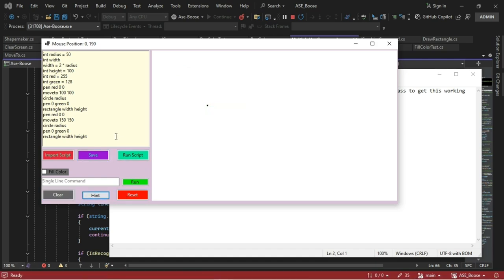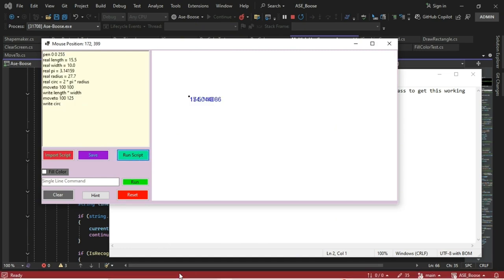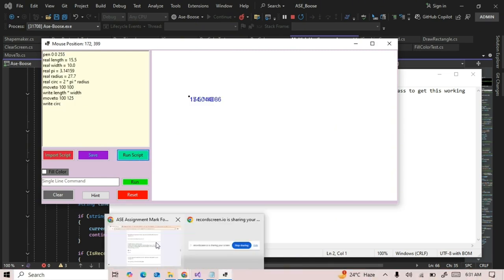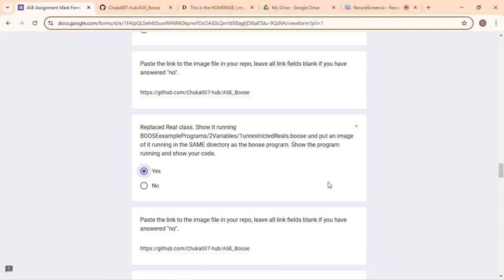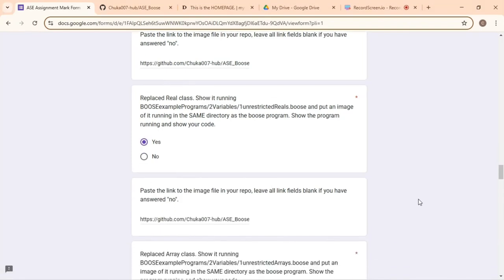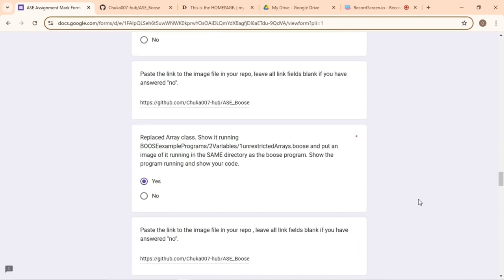Firstly, I need to clear and reset the marker. And you see the command running unrestricted reals double. Paste the link to the image repository. Leave all links blank if you have answered no.